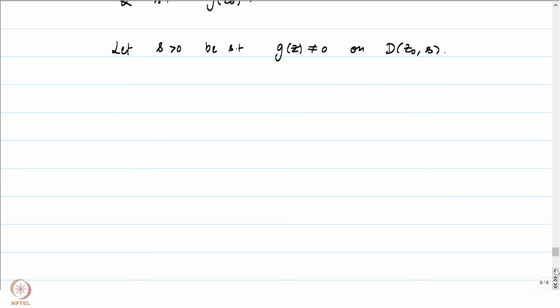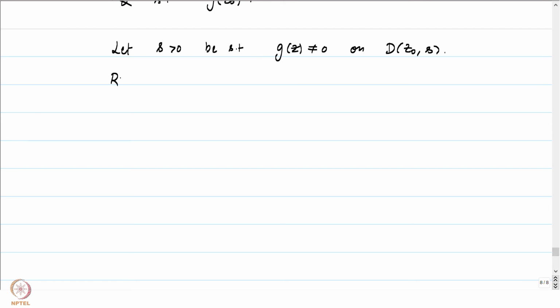Let me invoke one of the problems we have proved earlier. You should go back to the problem sessions that we have done earlier. We have proved that if we are in a simply connected domain U, and if g is a function which does not vanish on U, then we will be able to get hold of a holomorphic function h such that g is equal to e to the power h. That's something which we had done while we proved the Cauchy's theorem some time back. I'll urge you to go back and have a look at that problem.